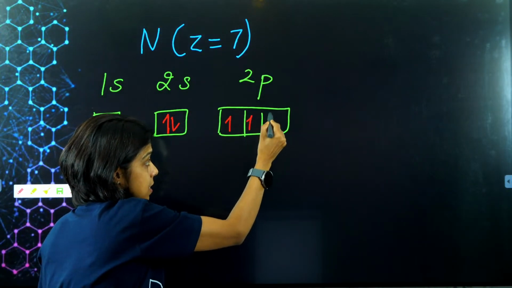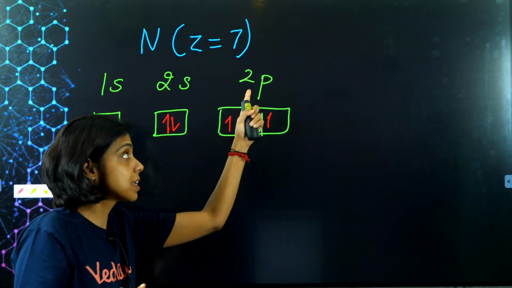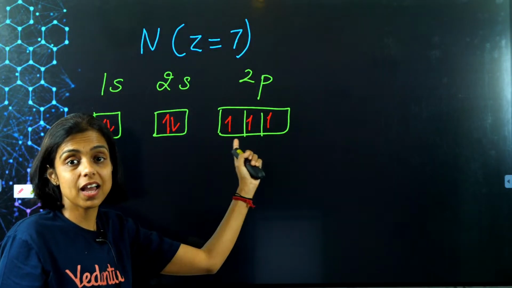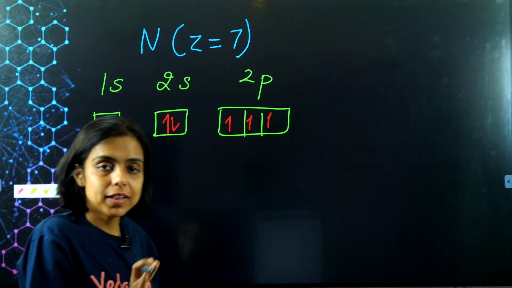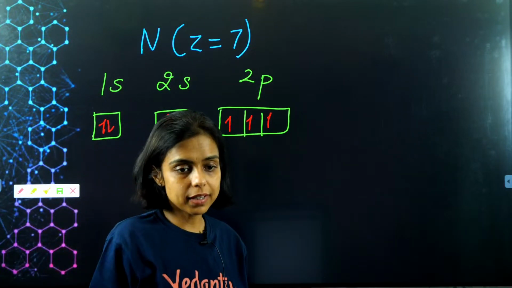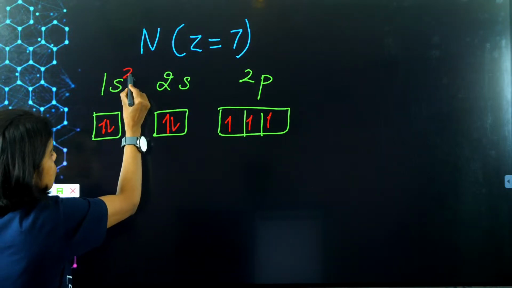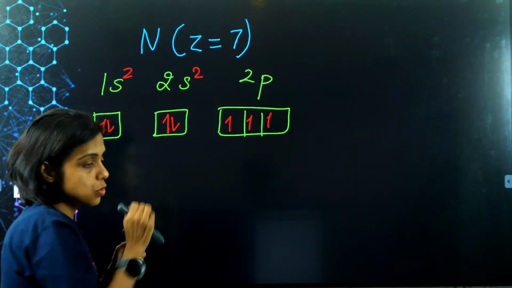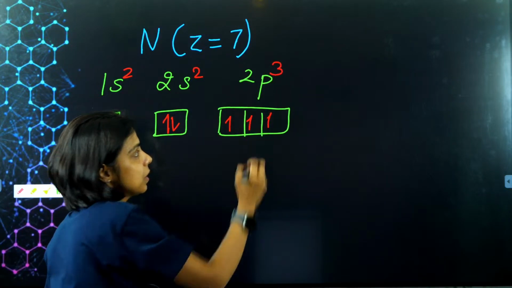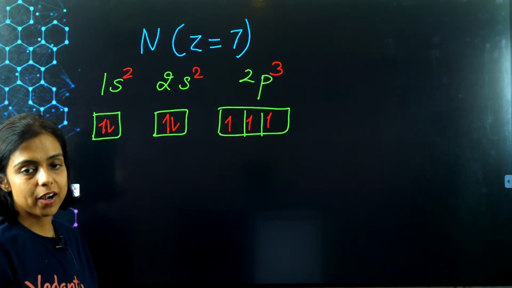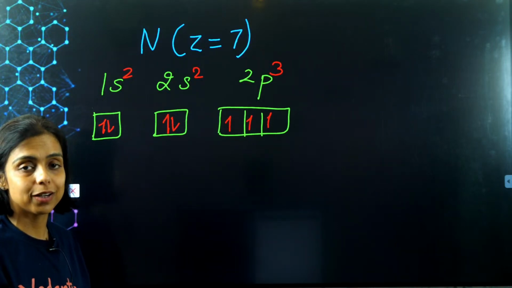5, 6, 7. See, I am following the Hund's rule here because all these 3 belong to the same 2p subshell. They all have same energy. So according to Hund's rule, I will fill them with single electron first. Got it, guys? So 1s2, 2s2. This power shows the number of electrons filled. So the configuration of nitrogen is 1s2, 2s2, 2p3. This power shows how many electrons are there.